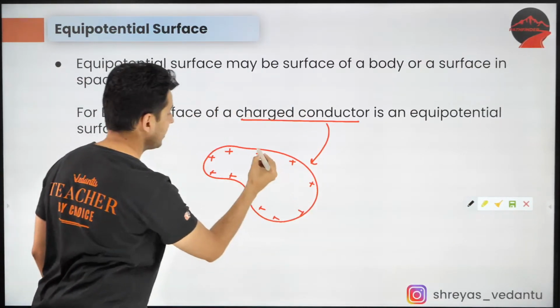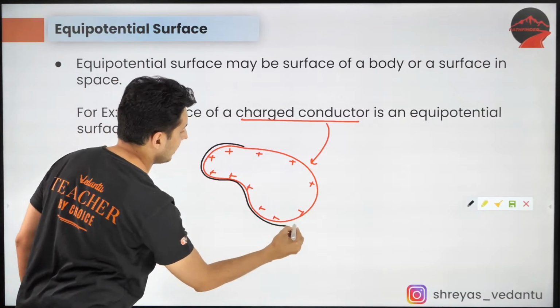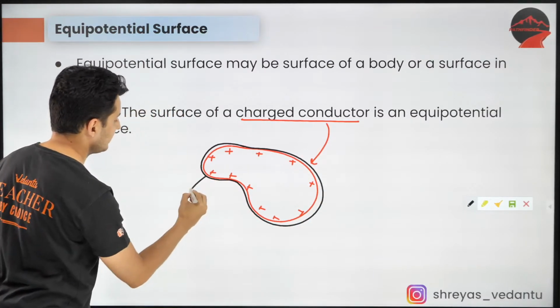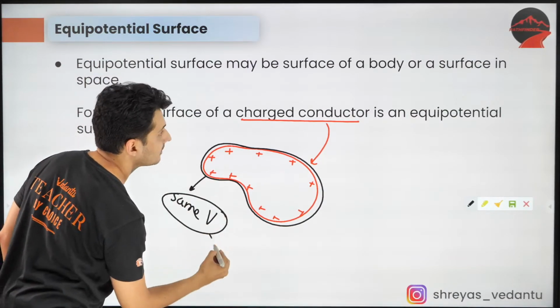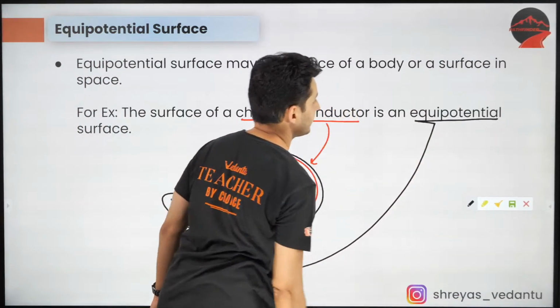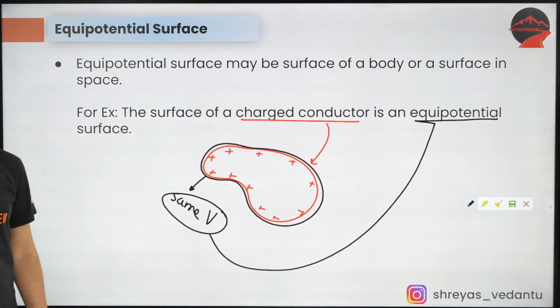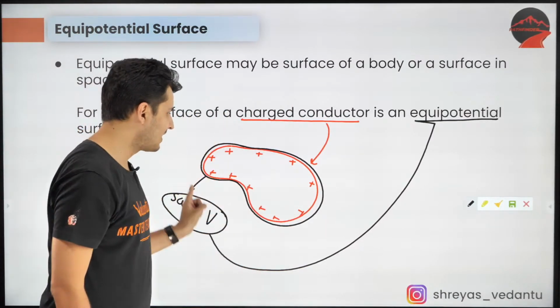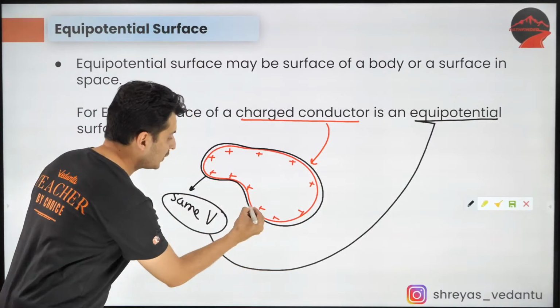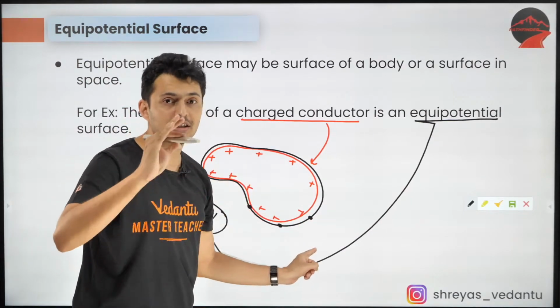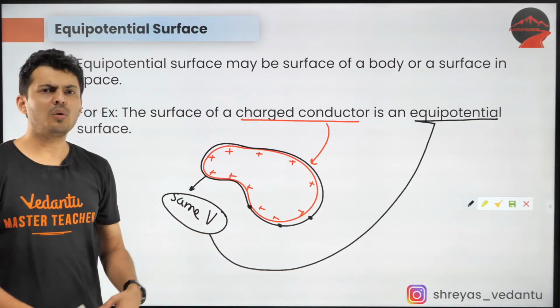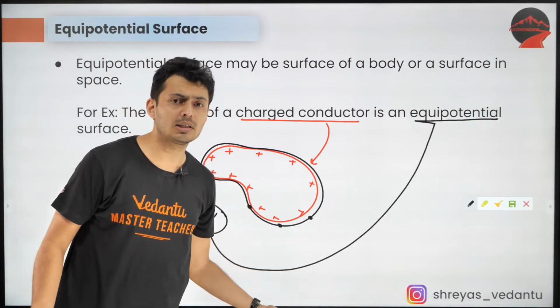So basically understand all these points are at the same potential. This is an equipotential surface. Understand that. There is no potential difference. If you stay here or here or here, there is no change in potential. You'll be like, sir, why? Why is there no change in potential?